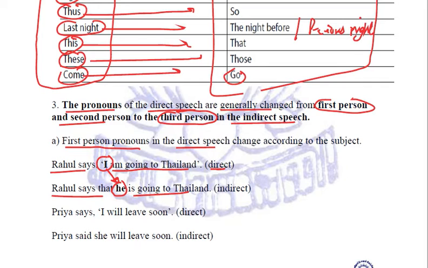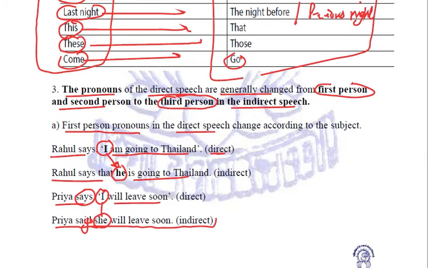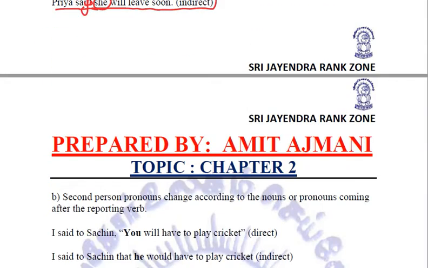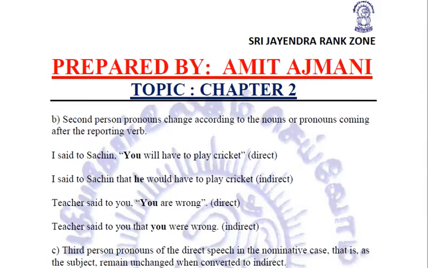He is a male. Similarly, if it is a female, Priya says, I will leave soon. So now we will convert I into she. Priya said that she will leave soon. Correct? It should be says because it is present tense. So Priya says she will leave soon. I is converted into she. So this is how we convert the first person pronouns.